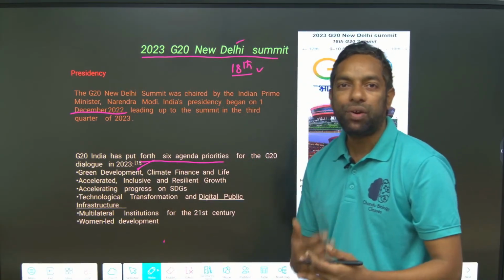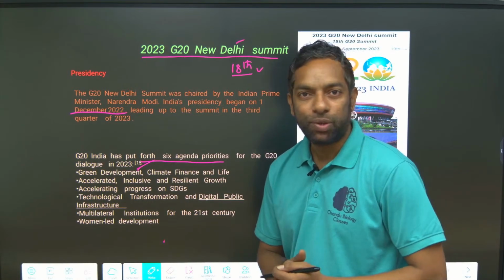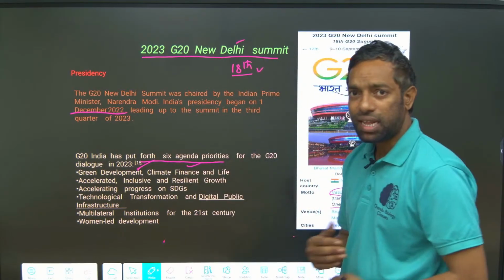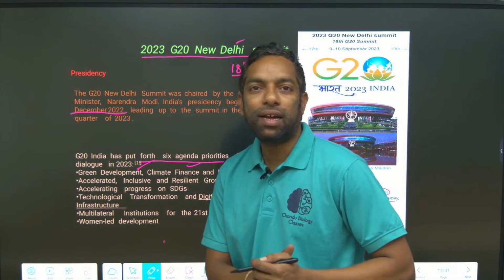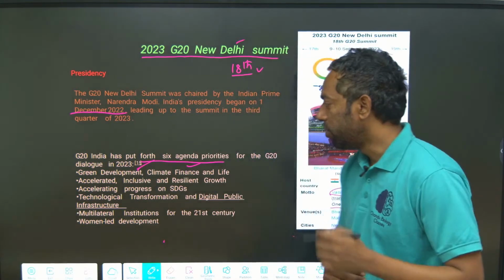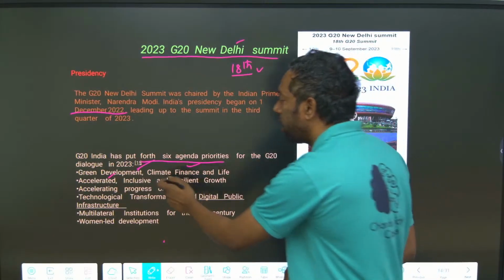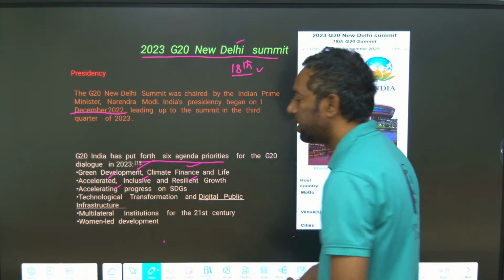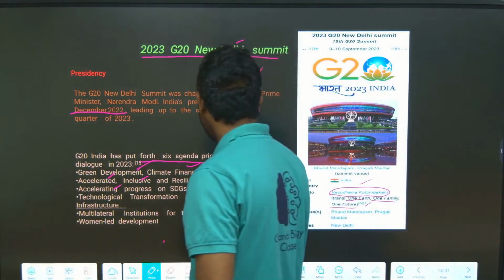There is hydrogen fuel, and solar energy. And climate finance: a finance budget is separately allocated for green energy and climate change for all nations of the G20 group. Then accelerated, inclusive and resilient growth, accelerating progress on SDGs, the sustainable development goals, that is 17 goals.